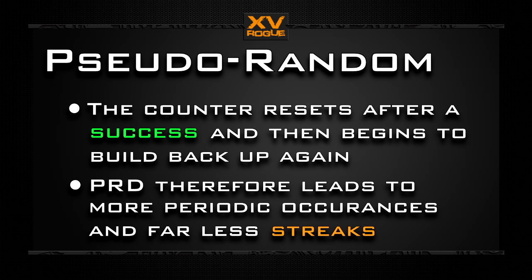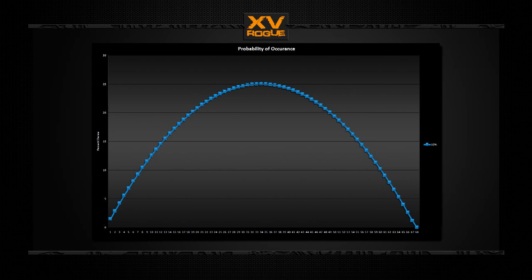This means that abilities and items that work with a random chance will occur with a much more consistent probability, drastically reducing streaks, whether they be good or bad, thereby making the game much less luck dependent and widely accepted as more competitive. This is Chaos Knight's probability of success plotted across 67 attacks. Note that this isn't just the raw chance to proc, it is a probability of result taking into account that none of the previous attacks had crit.